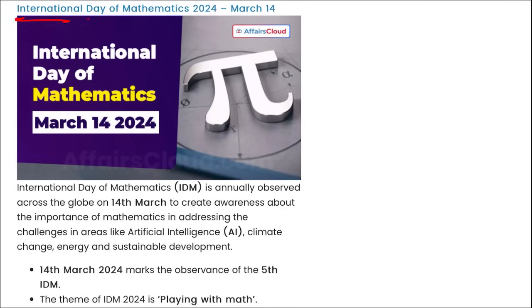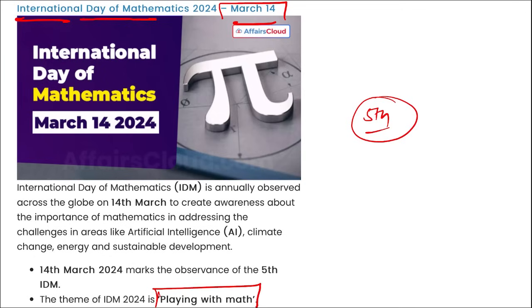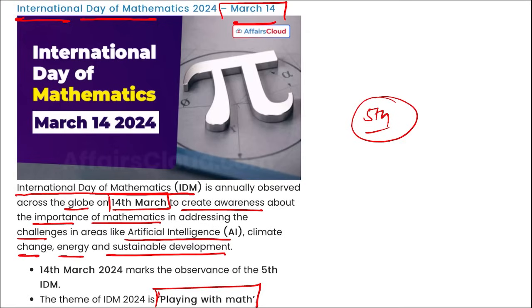Then International Day of Mathematics, we observe this on 14th of March, and this was the 5th edition of the International Day of Mathematics, with the theme being playing with maths. It is annually observed across the globe on 14th of March to create awareness about the importance of mathematics in addressing the challenges in areas such as AI, climate change, energy and sustainable development.